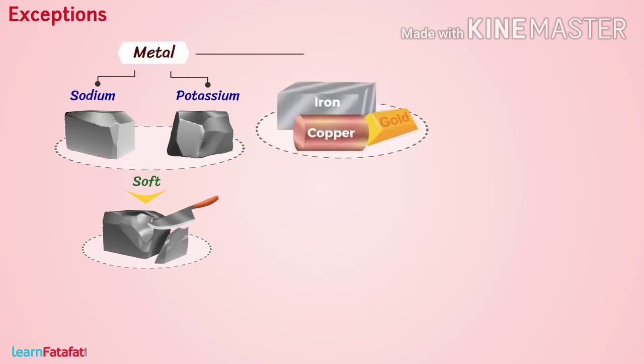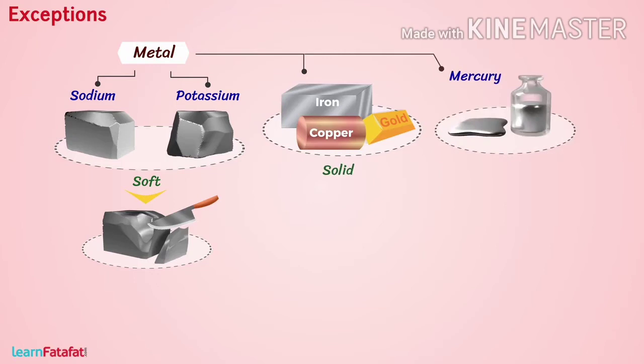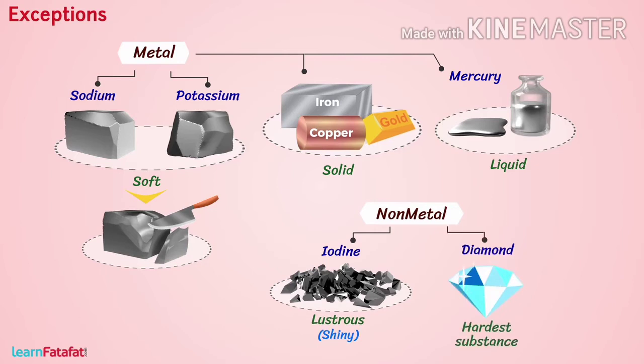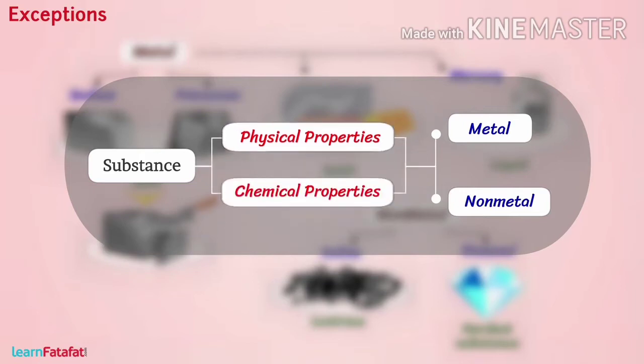Similarly, all metals are solid except mercury, which exists in liquid form. Iodine is a non-metal, but it is lustrous. Diamond is the hardest substance, which is a non-metal. What this means is that we cannot classify substances as metals or non-metals only on their physical properties. To classify, we have to study their chemical properties as well.